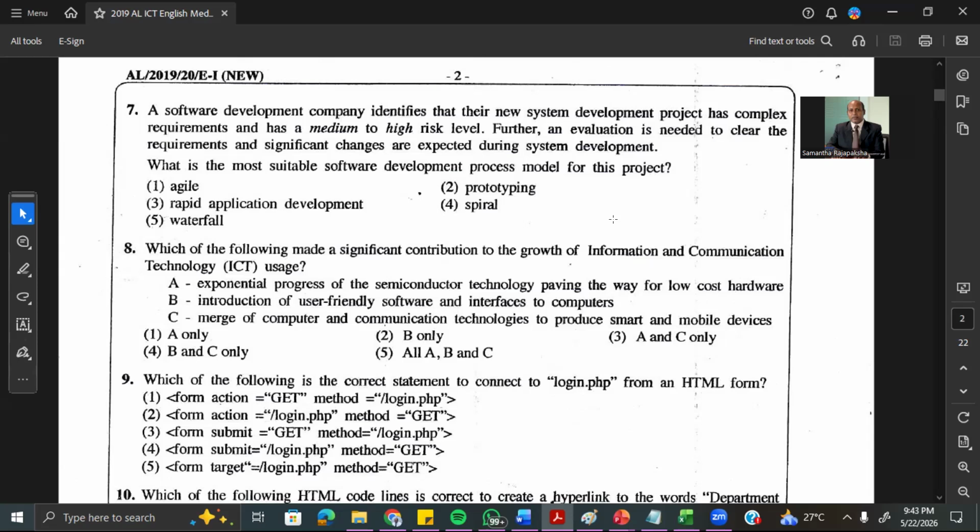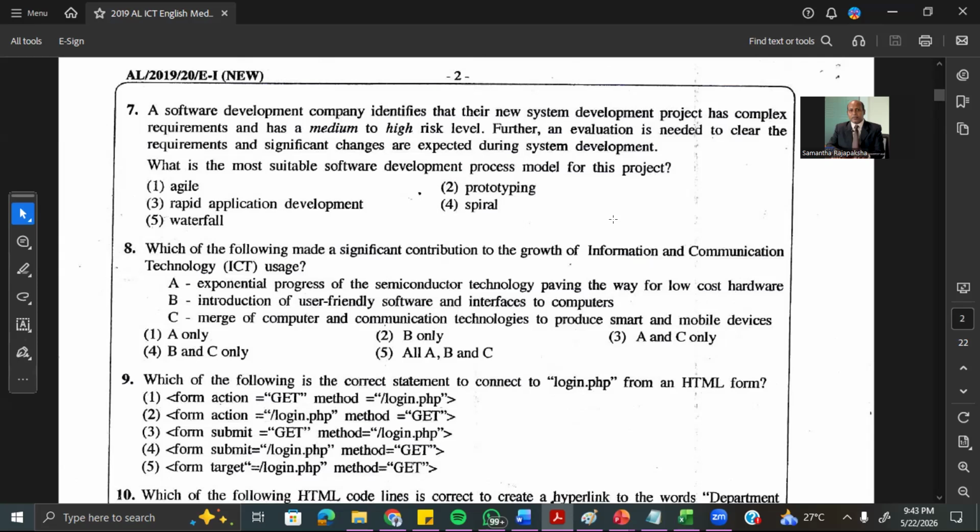Therefore, if the project is very complicated and there's a probability of failure, or a risk of failure, remember in that case we need to go with the method we call the spiral model. Therefore, question 7, the answer is the fourth one. Spiral model is the one we need to use there because there is a risk of failure.